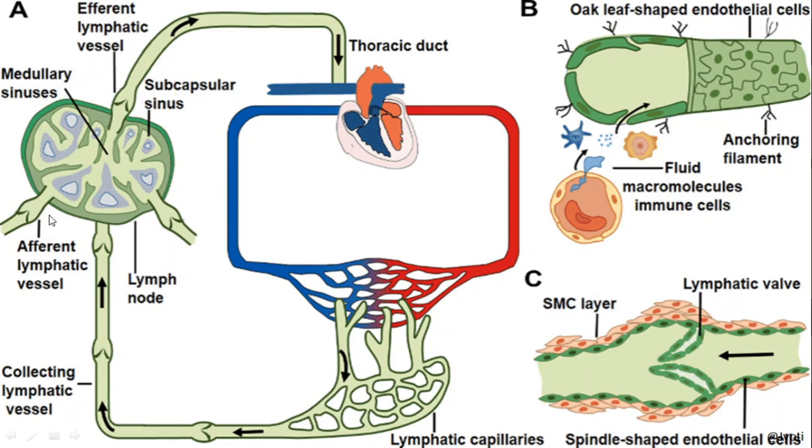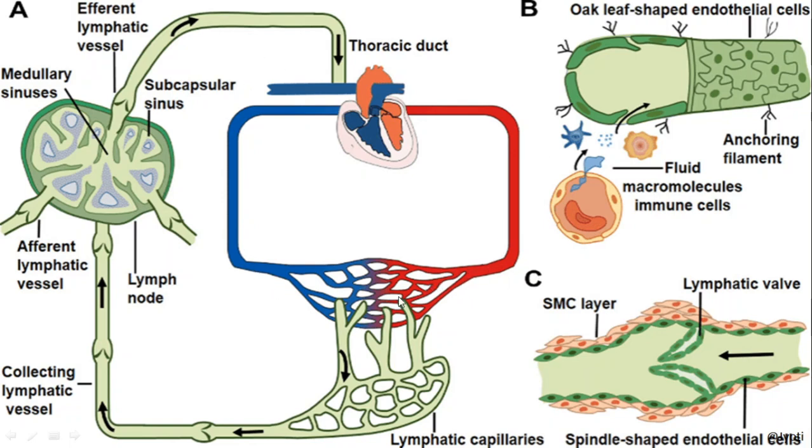So here it contains the mass of tissue, and you know that these are the sinuses which contain the tissue fluid. Now this tissue fluid carrying essential substances is in contact with the blood vessel, and it transports the essential substances to the blood vessel. Similarly, the blood circulates that essential substance throughout the body.